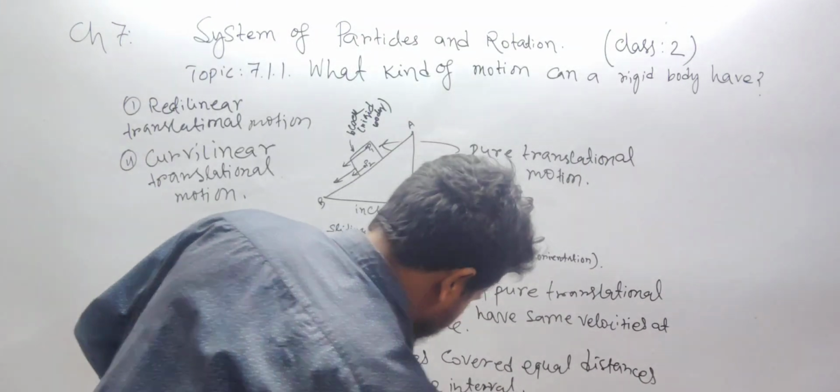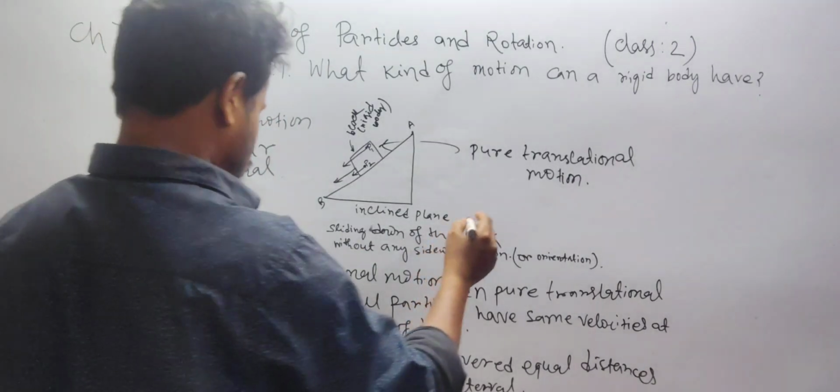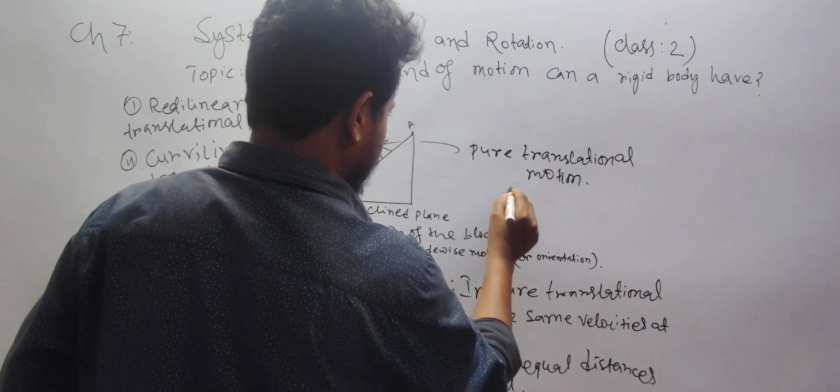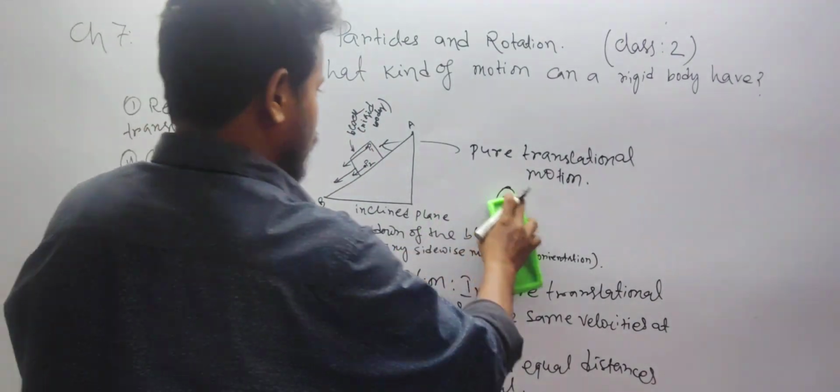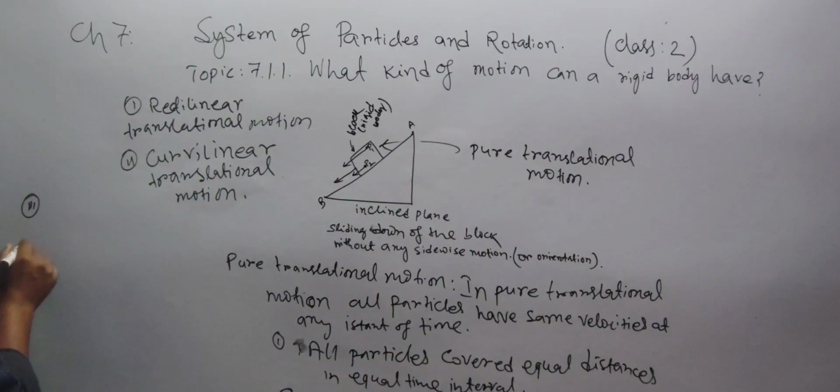Let me write it in the upper portion so that you can easily understand it and note it down. So here is point number 3. Let me write it on the left side so that you can get this point very easily.